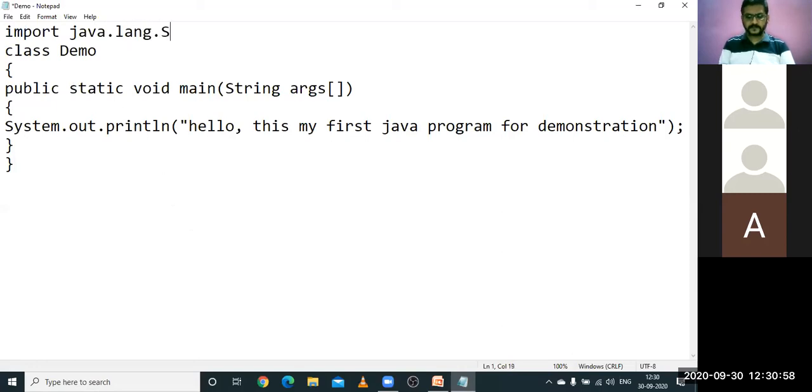So this is what the first statement should be. If you write it, no problem. If you don't write it also, no problem, because by default it is available for us. So this is the first statement which is part of our program.